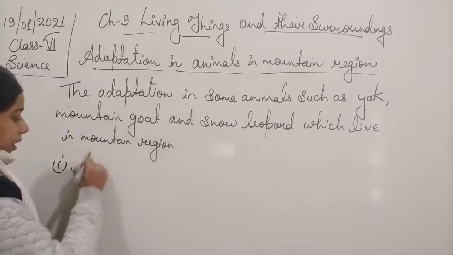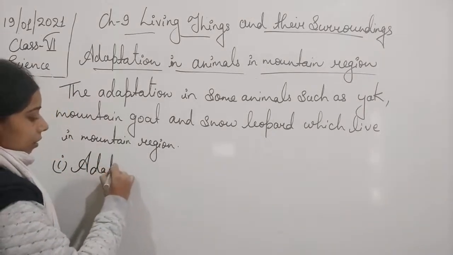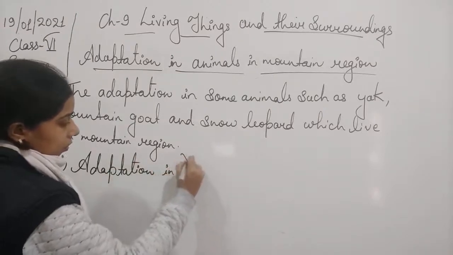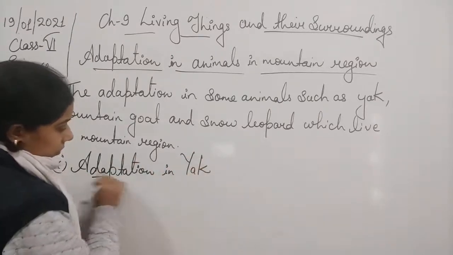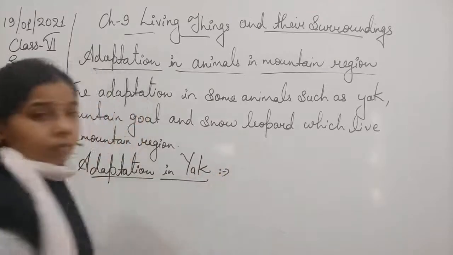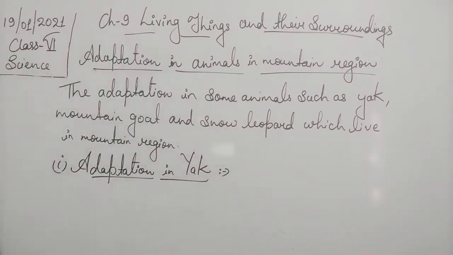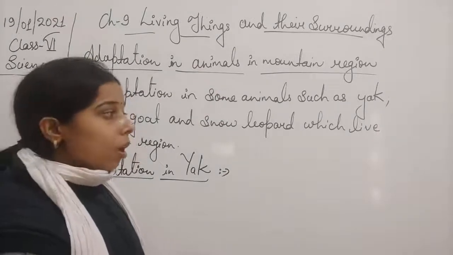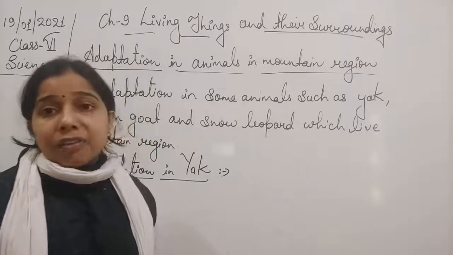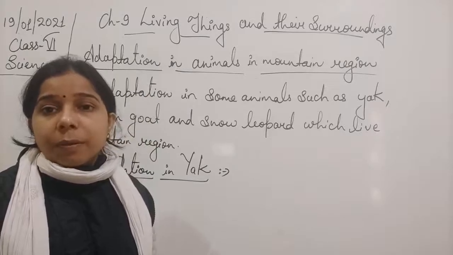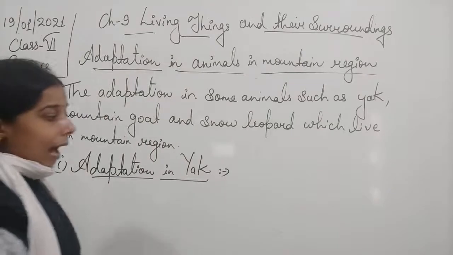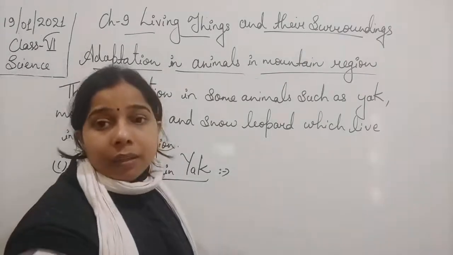The adaptation shown by the yak is that it is covered with long silky hair, which helps to protect it from the cold and keep its body warm.